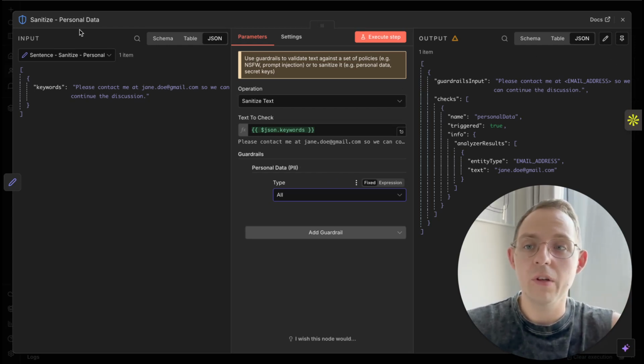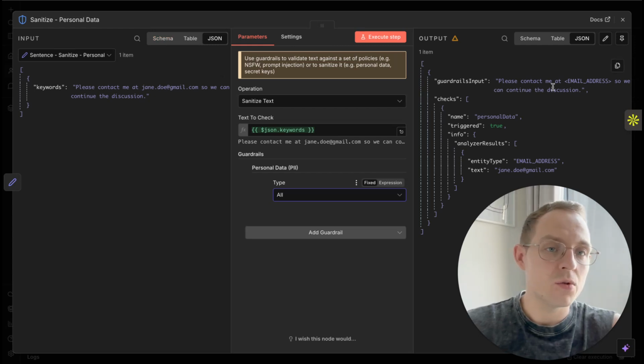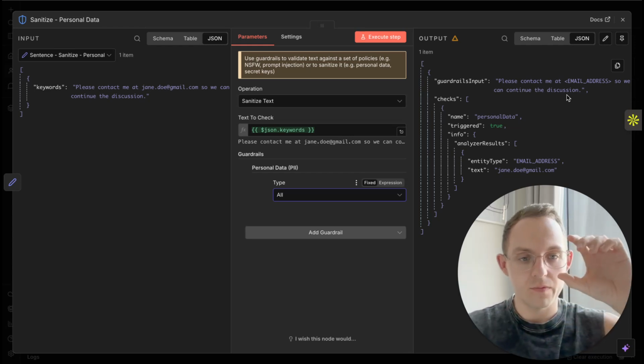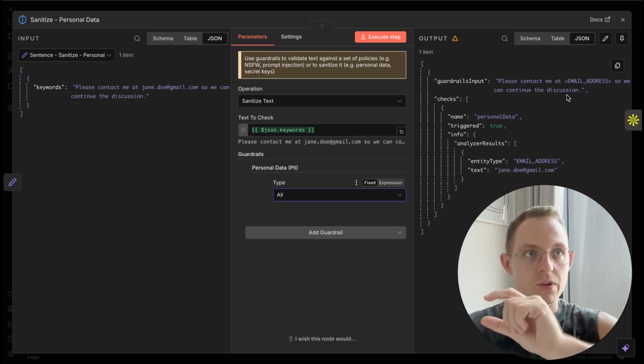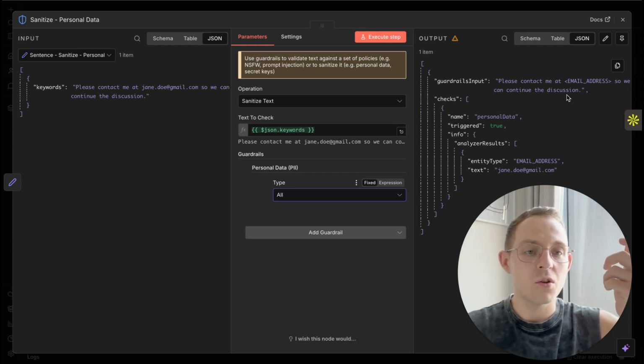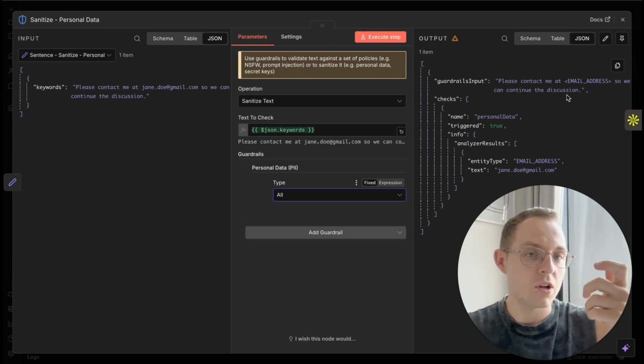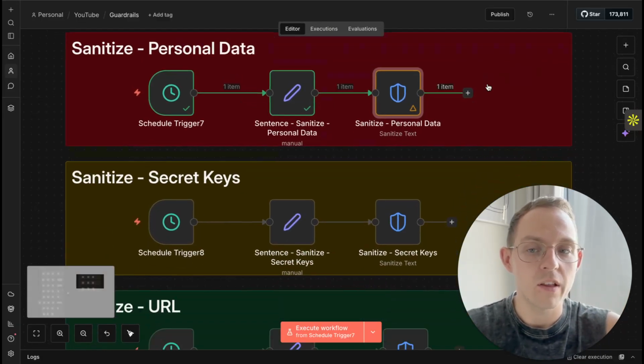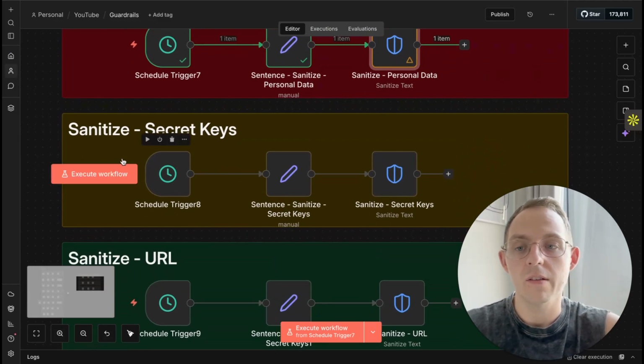And to do that, we have the sanitize personal data node. As you can see, in this example we are not sending the email address. Let's say you want to pass the user text to an AI node. The AI node doesn't need to have the email, most likely, because it's more about finding and creating the response.